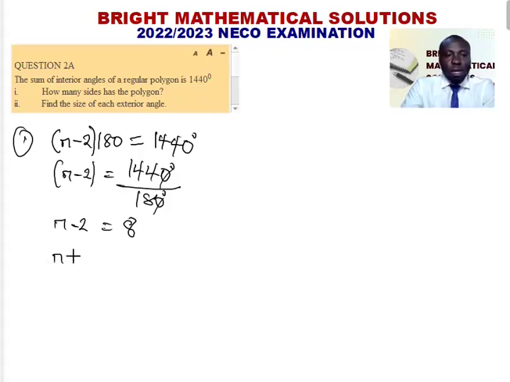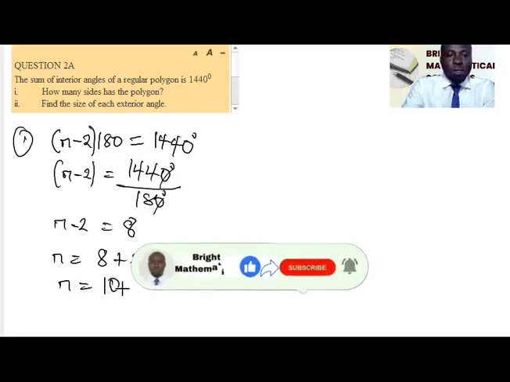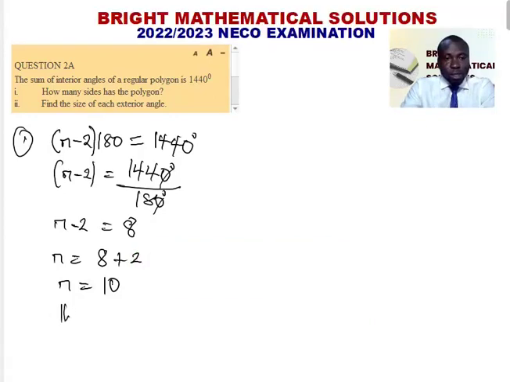So n equals 8 + 2, so n equals 10. So the number of sides is 10.